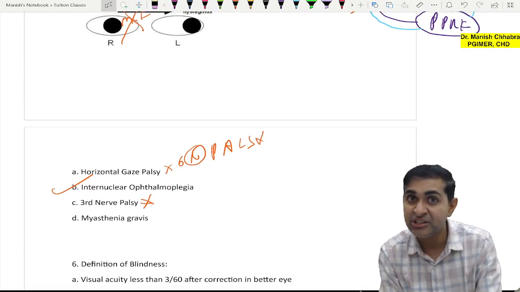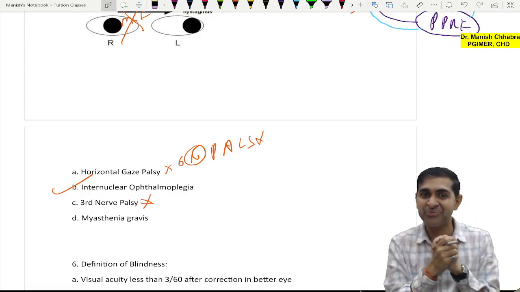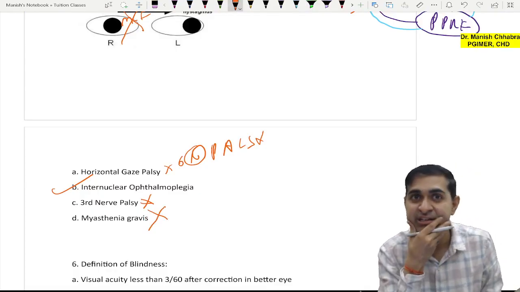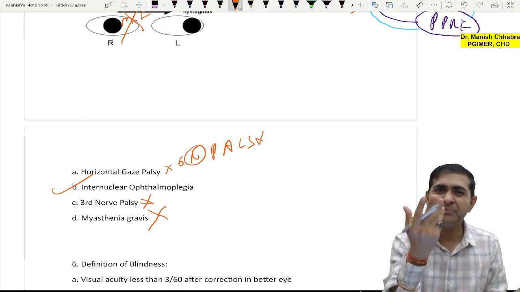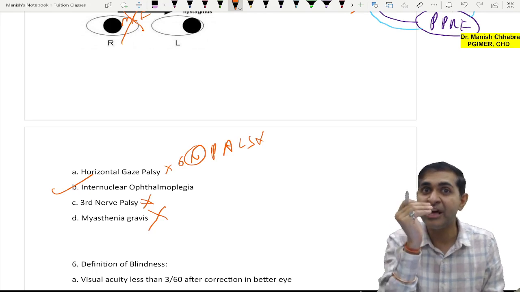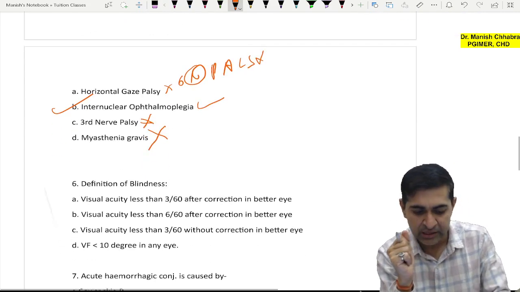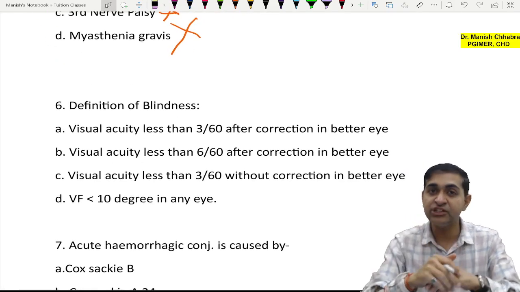If there is myasthenia gravis, there will be involvement of both the eyes. Yes, so this is also eliminated. And why will there be nystagmus? The nystagmus is not explained by any other option but internuclear ophthalmoplegia. Okay, all right. Now coming over to the definition of blindness.